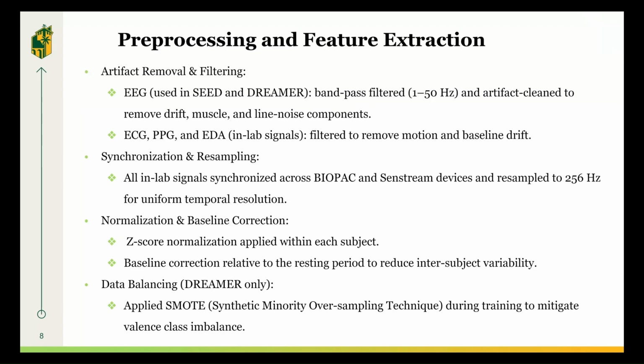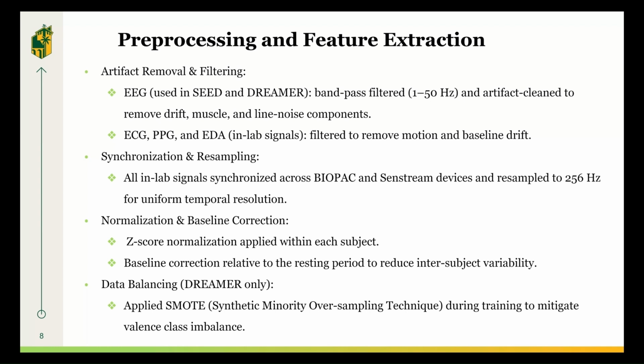And here's a more detailed breakdown of those processing steps. First, artifact removal and filtering. For the EEG data in SEED and DREAMER, this meant a bandpass filter from 1 to 50 Hz to remove drift, muscle, and line noise. For our in-lab signals, we filtered out motion artifacts and baseline drift. Second, synchronization and resampling. This was key for our in-lab data. We synchronized the signals from the BioPac and SenStream devices and resampled them all to a uniform 256 Hz.